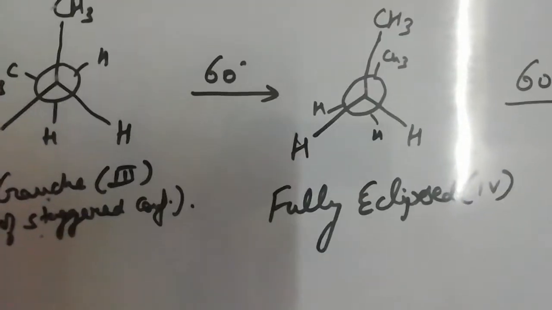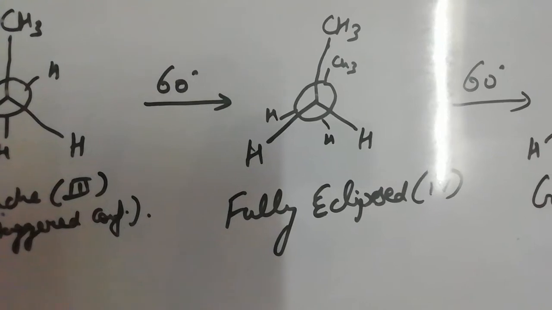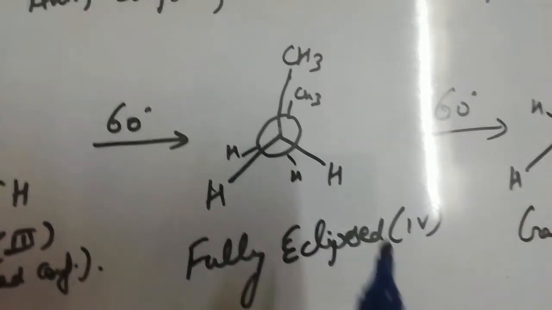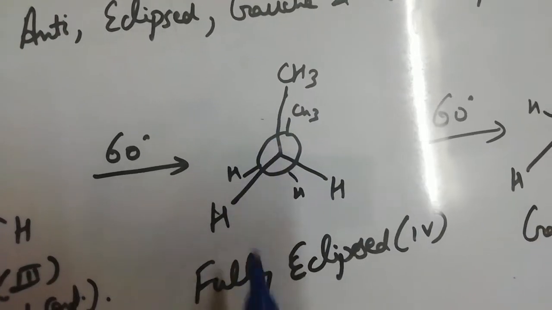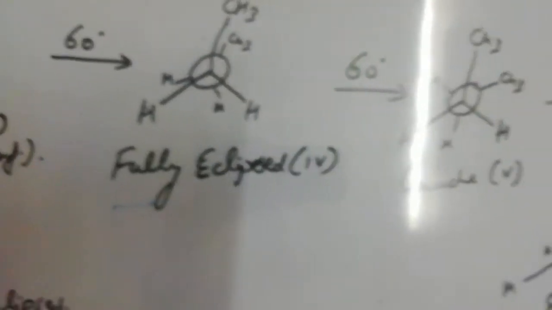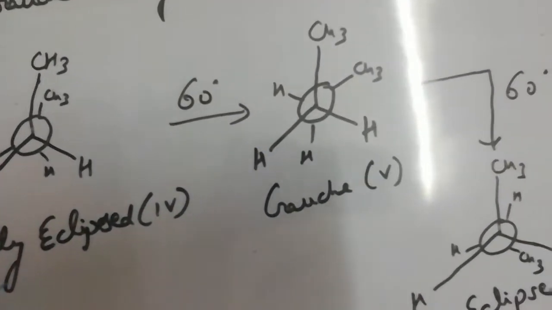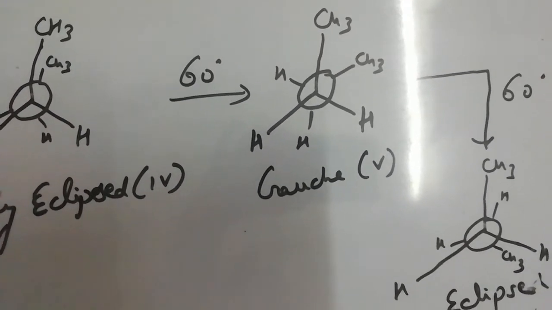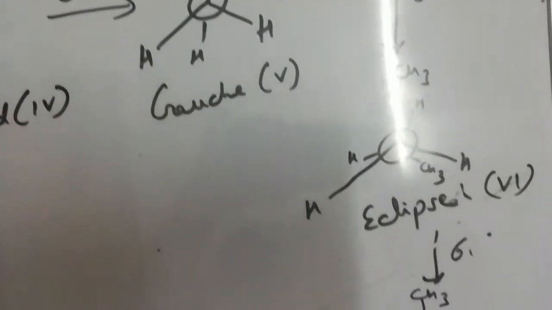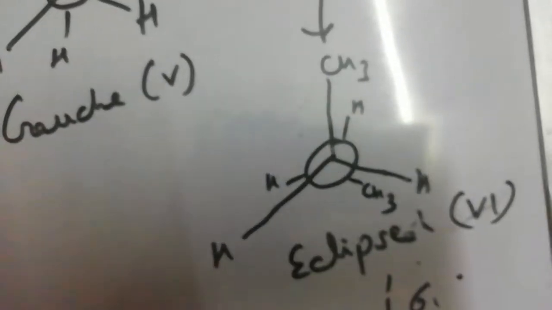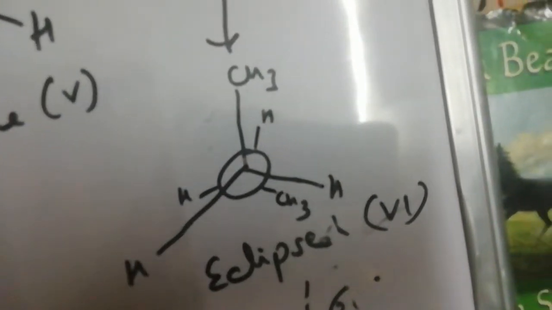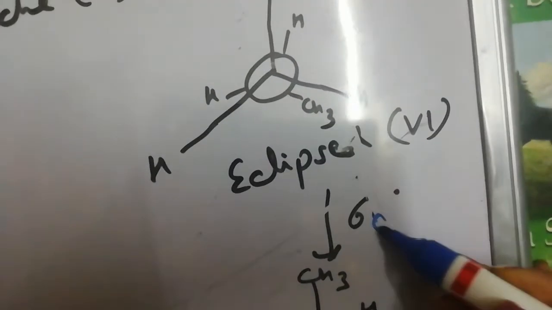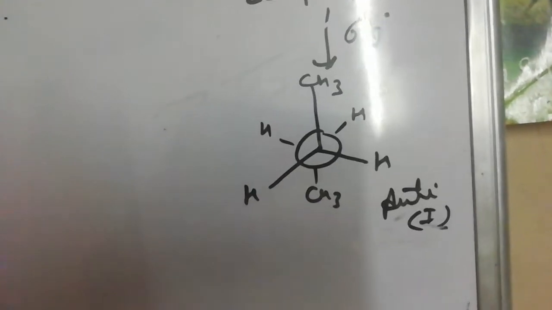Again, we will rotate it by 60 degrees, and we will get this conformation which is eclipsed in nature. Here same groups are exactly at the back of each other. This will be called fully eclipsed. Again, rotation by 60 degrees, and we will get this staggered conformation which is Gauche conformation. Again, rotation by 60 degrees, and we will get this eclipsed conformation. Again, rotation by 60 degrees, and we will get this anti-conformation.